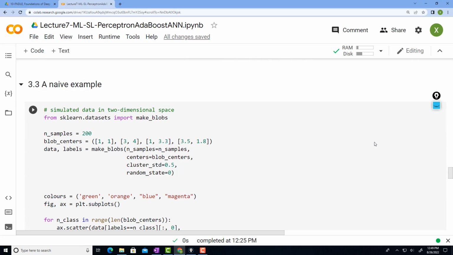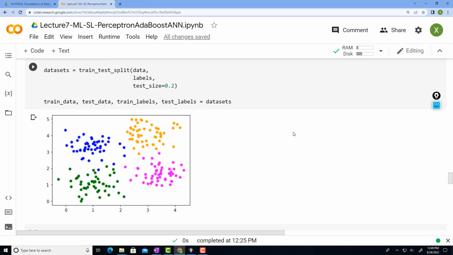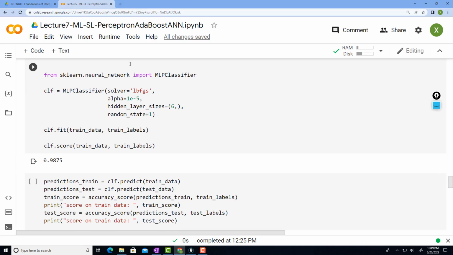We also have one example with simulated data points. This is a multi-label classification problem. We simulated the data, and then using scikit-learn here, we construct a multi-layer perceptron. This optimization algorithm is based on the BFGS quasi-Newton algorithm instead of gradient descent, but the backpropagation algorithm to compute the gradients and compute the approximate Hessian matrix is essentially the same procedure.